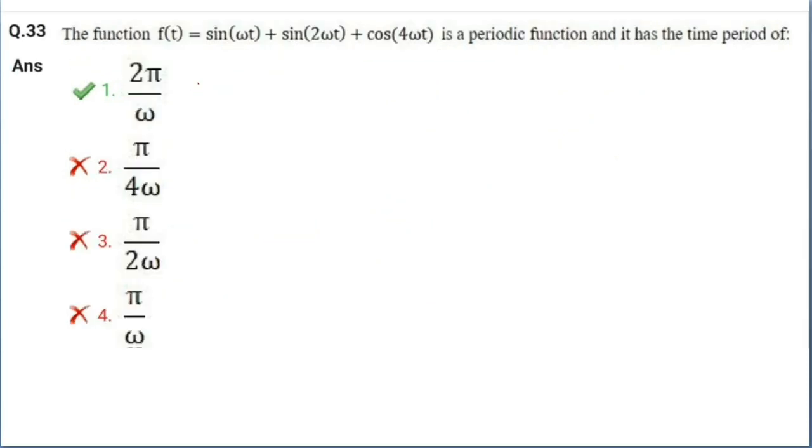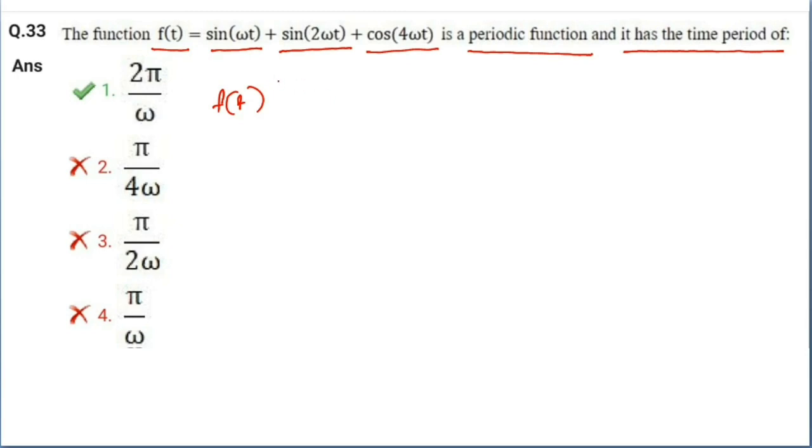Next question, question number 33. The function f of t is sin omega t plus sin 2 omega t plus cos 4 omega t is a periodic function and it has a time period of, we have to calculate the time period of f of t. Okay, for this let's find out the time period of each function.